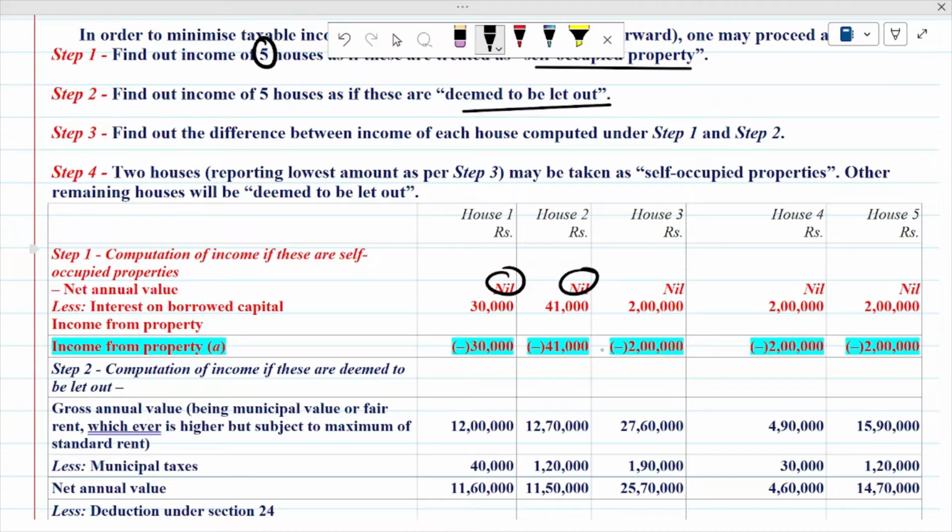If you are not understanding how this 30,000 is coming, you can write down in the comment box. I will try to explain the same thing, but it is very simple. You have to make the total of two interests. One loan is taken on purchase of property and another loan is taken for repair, renewals and reconstruction. In that, 30,000 maximum limit is available.